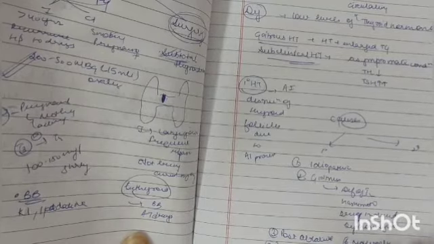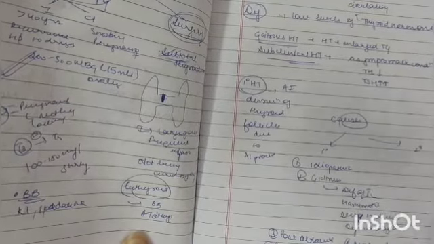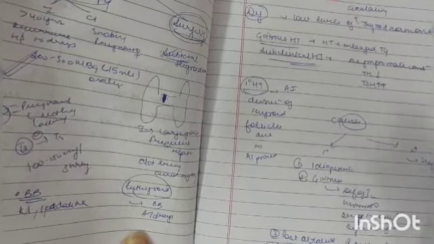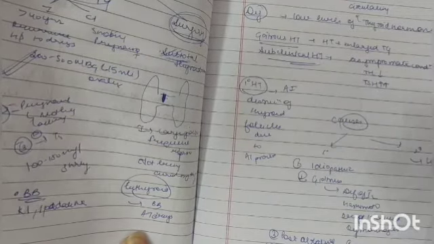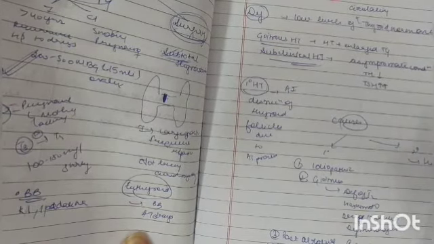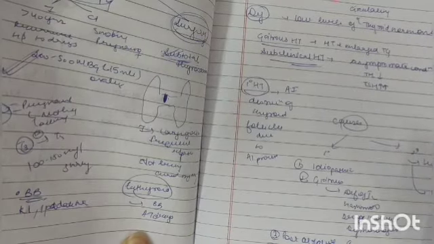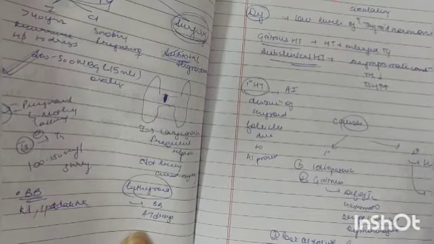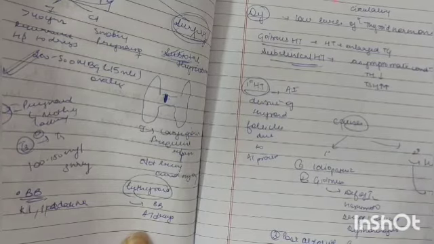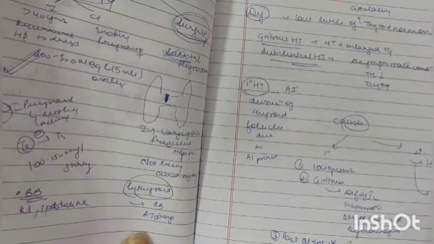Then iatrogenic. Now coming on to the secondary causes, as I told before, there are certain rare causes. So hypothalamic disease like trauma, tear, or due to pituitary, hypopituitarism or Sheehan's syndrome.